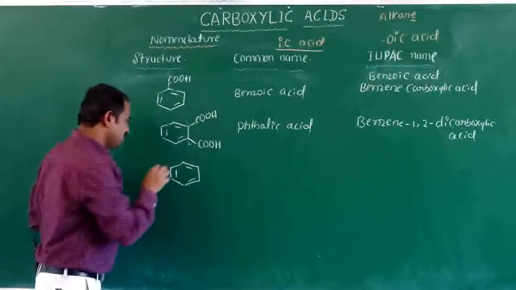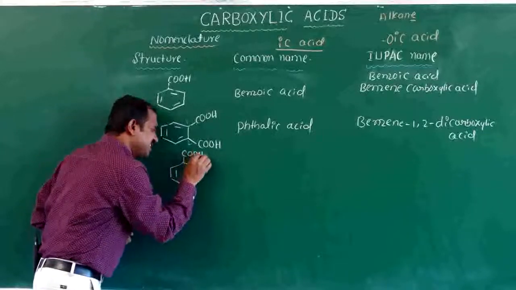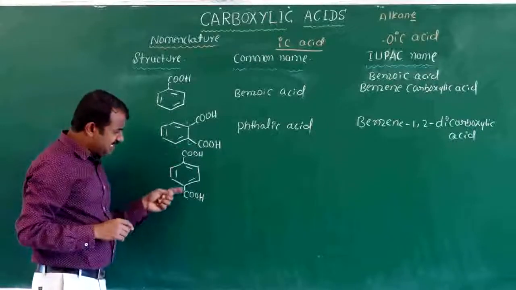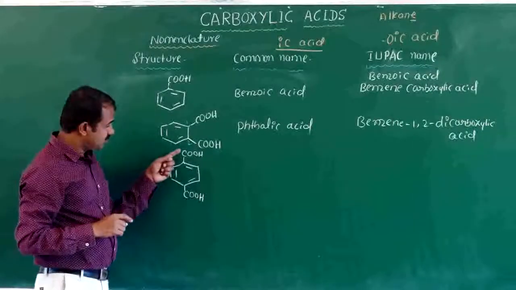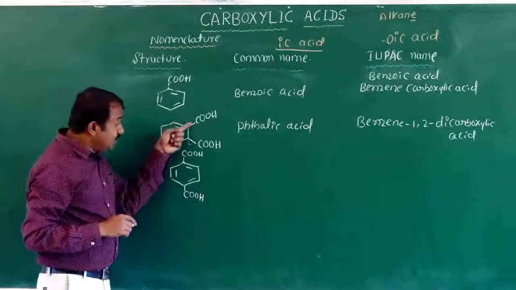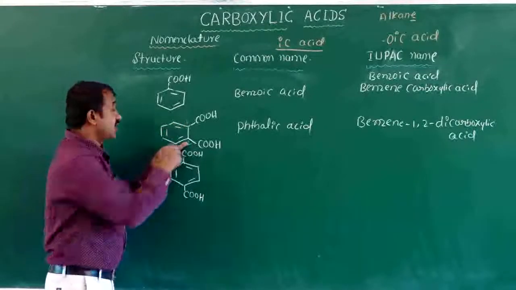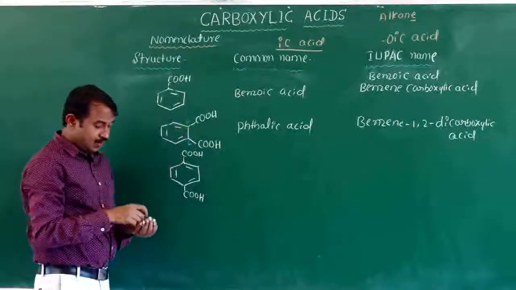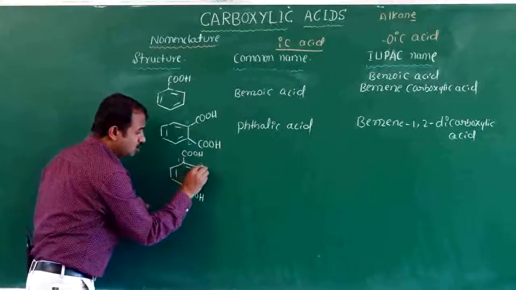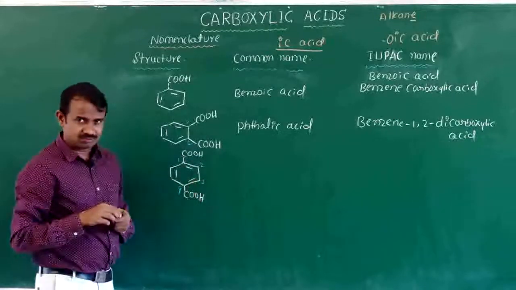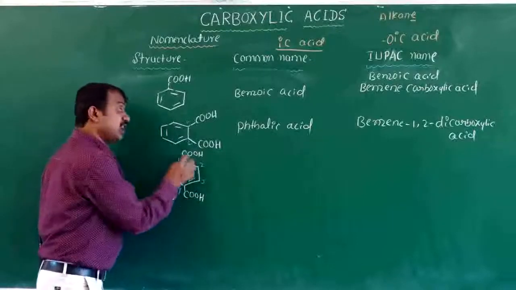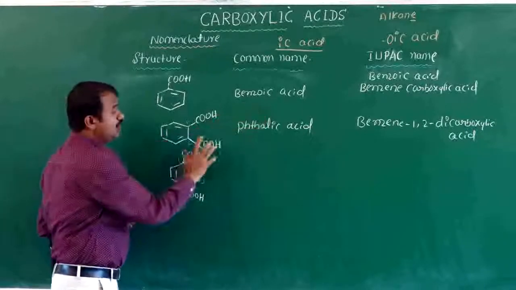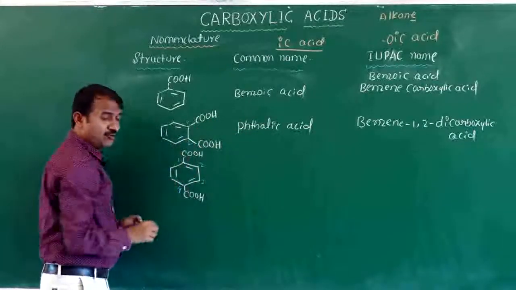This is a benzene with a carboxylic acid, and here also a carboxylic acid. In which position? The opposite position. In the other compound, the positions are adjacent, 1, 2. But here, opposite means 1, 2, 3, 4. Benzene dioic acid: which one? 1,4-dioic acid. Benzene 1,2-dioic acid, and benzene 1,4-dioic acid.